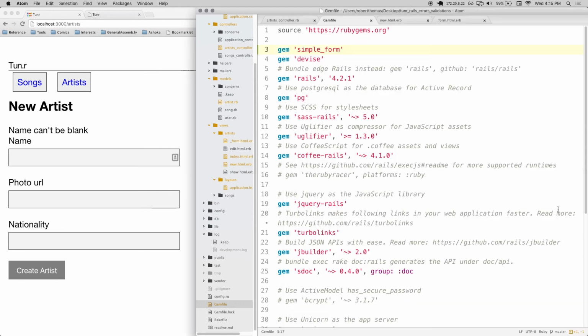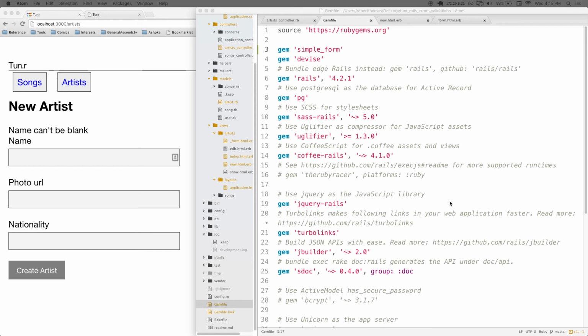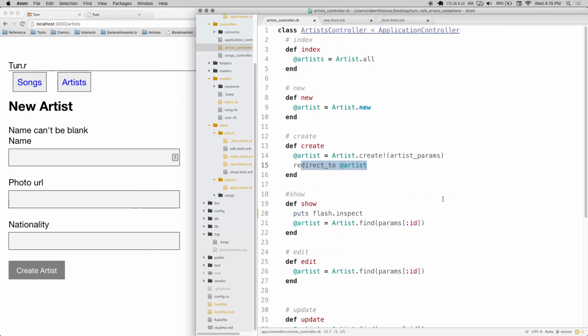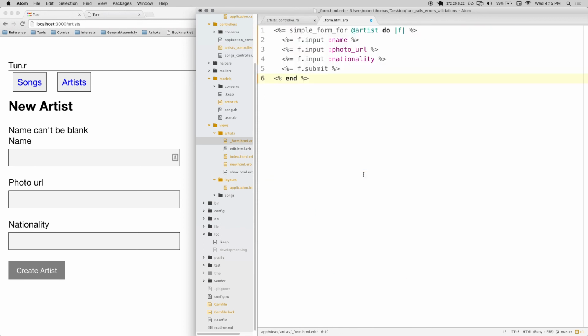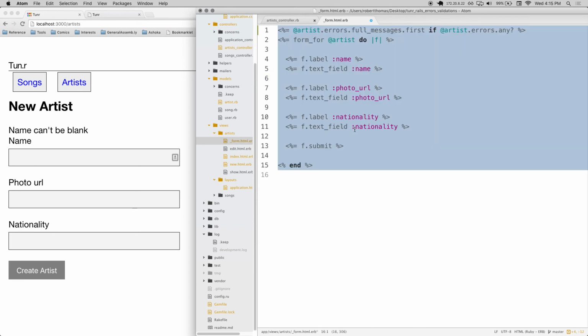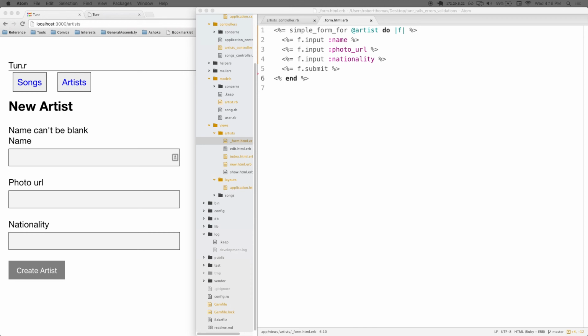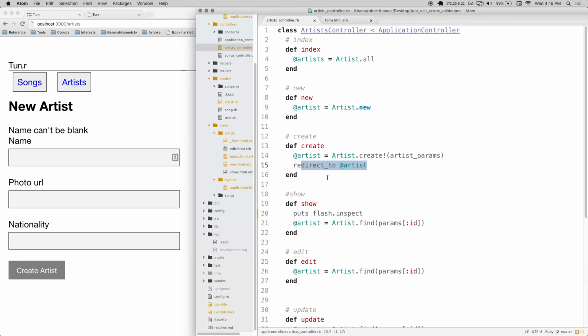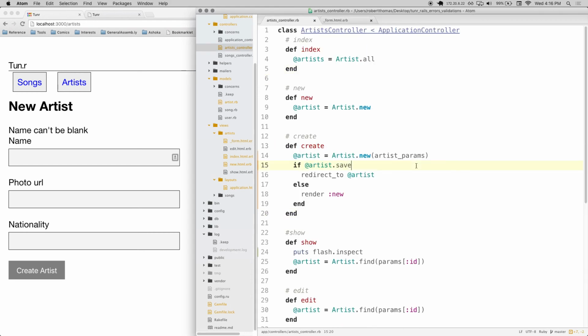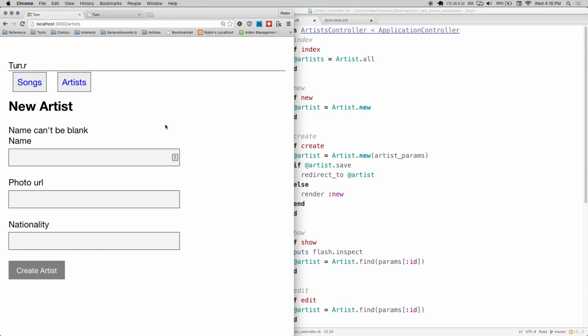All right, and then in here, this code is in the lesson plan. You don't need to do it right now. You can experiment with it later. We're not expecting you to use this. It's just a kind of a cool thing that exists if you want it. All right, so I got rid of pretty much everything in here, and I'm just doing SimpleForm for @artist. And then, actually I lied. It actually looks like this. Okay, cool. So this is sort of what it was before, just without any flash. There's no @artist.errors, etc.